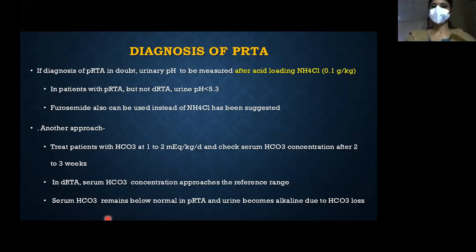Then measure hourly urine pH, and at the final endpoint measure serum bicarbonate levels, with a blood gas. If that is not possible, give 1 to 2 milliequivalents of bicarbonate per kg per day and see whether bicarbonate levels are adequately achieved. If it is proximal RTA, you won't be able to achieve it, because whatever bicarbonate you give will be lost through urine. In that case you can say you are dealing with proximal RTA.